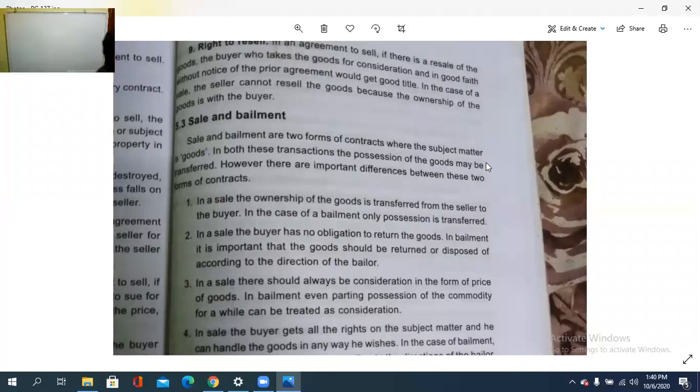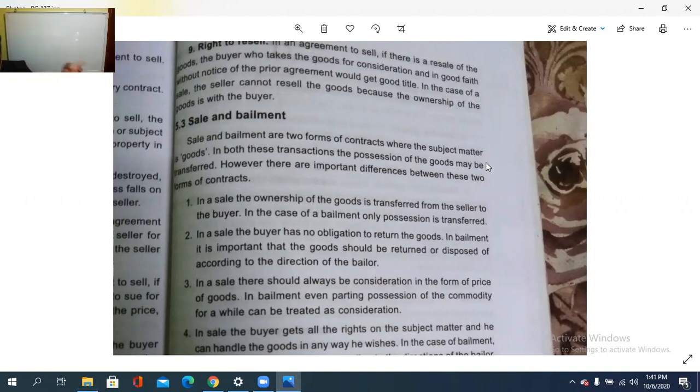So, വിൽക്കുന്ന കേസിൽ agreement to sell അല്ല, proper sale ആണെങ്കിൽ ownership is transferred. At the next instance, we are paying the money, isn't it? So, ഒരു പേന ഒരാൾ മേടിക്കുകയാണെങ്കിൽ ആ പൈസ കൊടുത്തു കഴിഞ്ഞാൽ ആ പേനയുടെ ഉടമസ്ഥൻ പിന്നെ ആരാണ്? ആ കടക്കാരനല്ല, ആ വാങ്ങിക്കുന്ന ആളാണ്. Like the same, in a sale, ownership of the goods is transferred from the seller to the buyer at the time he pays the money. In the case of bailment, only the possession is transferred.